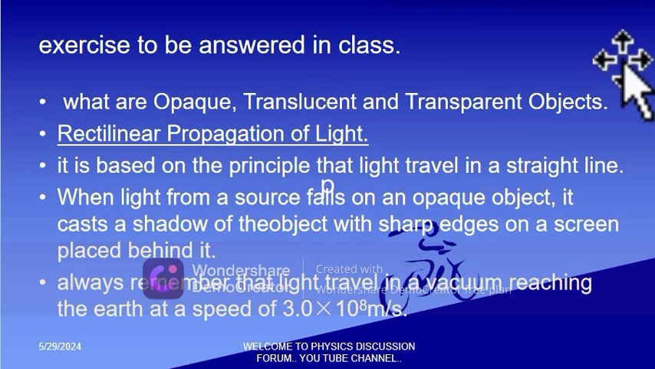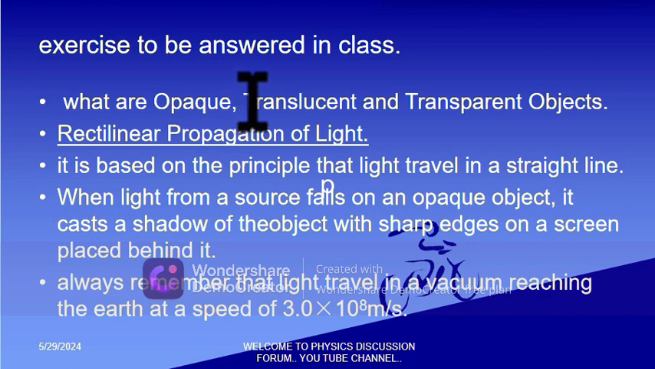So here is the exercise that you can tackle in class right away. We have to define opaque, translucent, and transparent objects. What is an opaque object? These are objects that do not allow light to pass through them, and one is not able to see through them totally. So that is opaque. For example, you are opaque, and I'm opaque here.